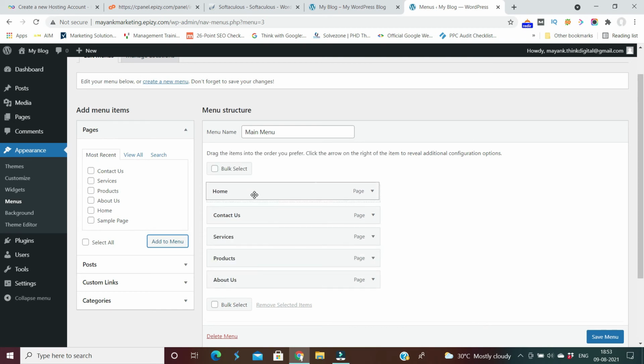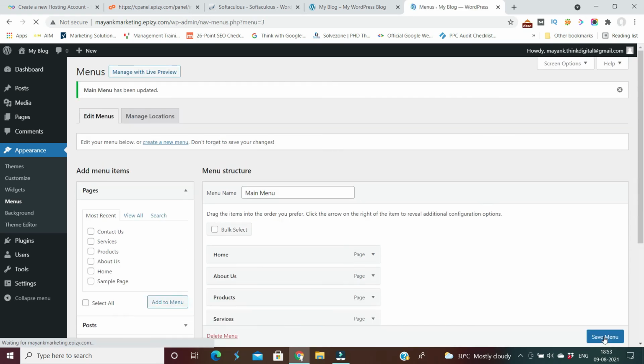For example, if I want the home page at the top, then as second page I want about us, I can drag based on that. I want the third page to be product, the fourth page to be services, the fifth page to be contact us. So I can click here on the save menu option. After that my menu will be live,